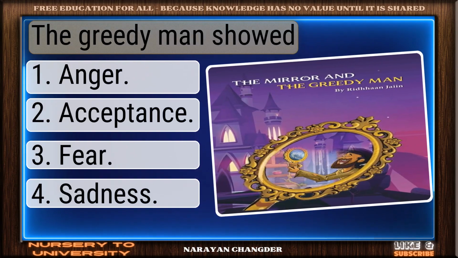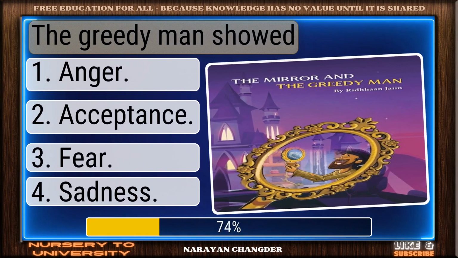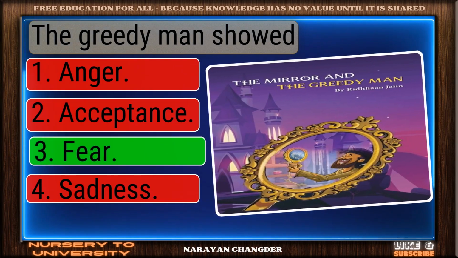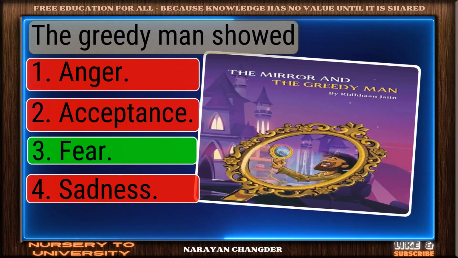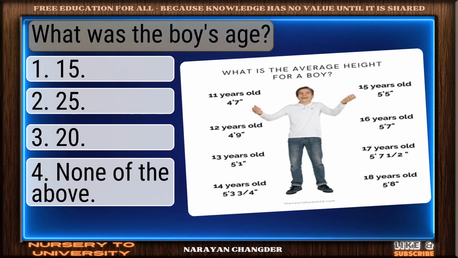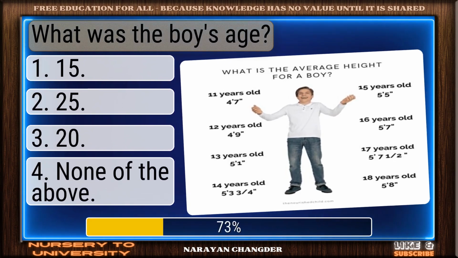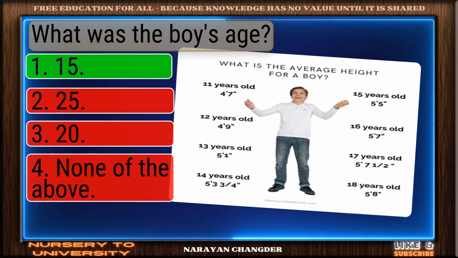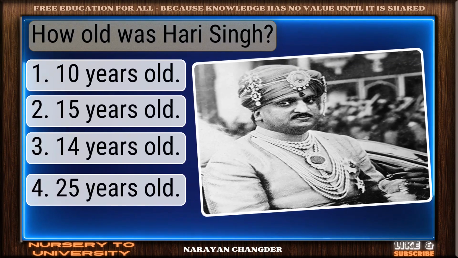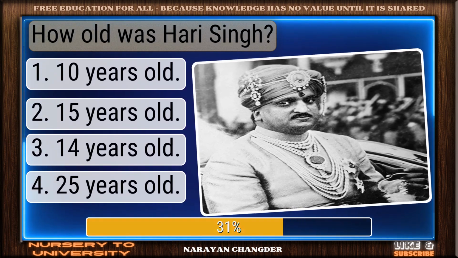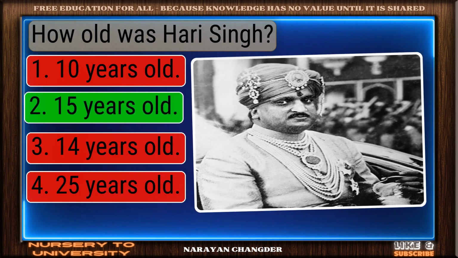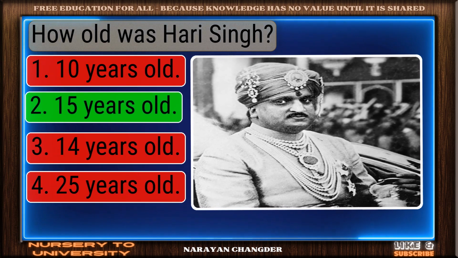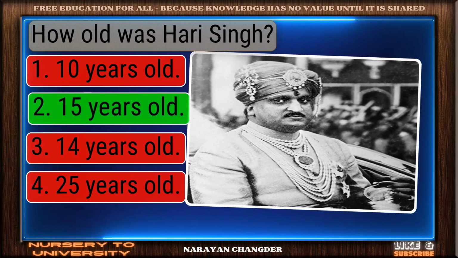The greedy man showed... Well reasoned. Fear is the correct choice. What was the boy's age? Right again. 15 is a valid answer. How old was Hari Singh? Strong choice. 15 years old is the right answer.